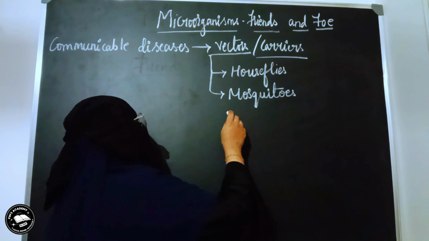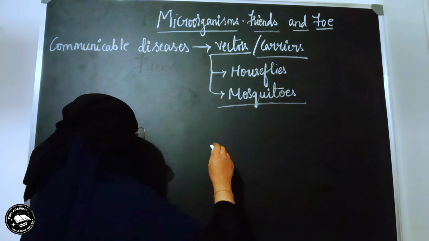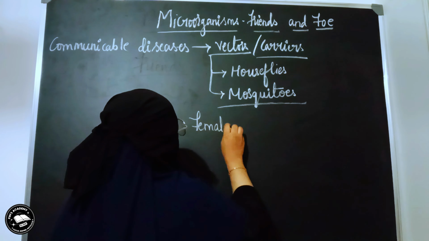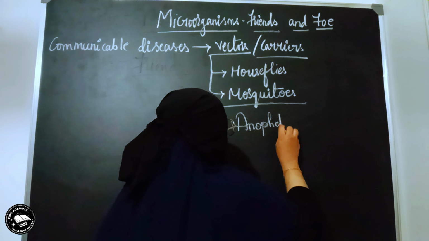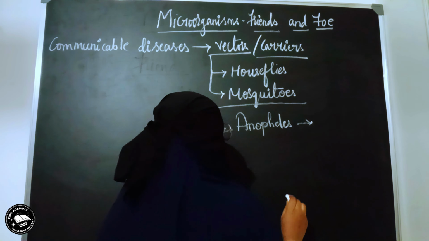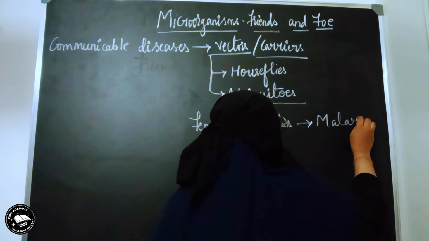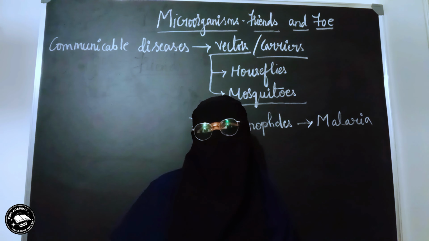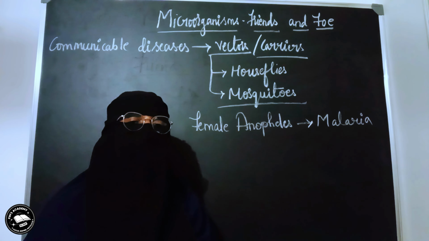Done? So let us take some examples of these mosquitoes and the diseases which are caused by them. The first example is the female Anopheles mosquito. This female Anopheles mosquito spreads a disease called malaria. We have heard of this, right? During the winter season, we get to see a lot of cases of malaria, chikungunya, dengue, and all that stuff.